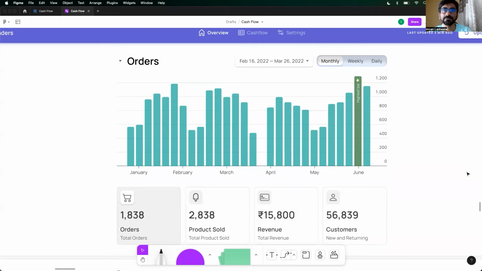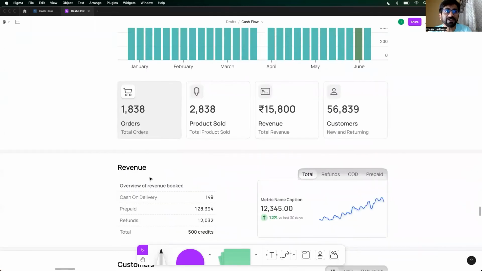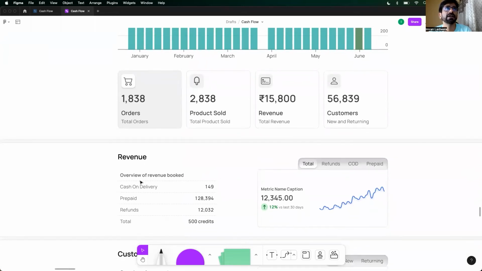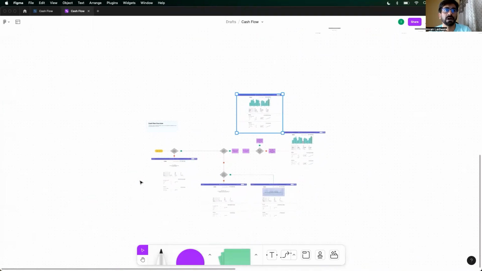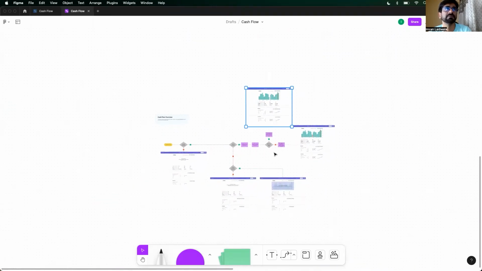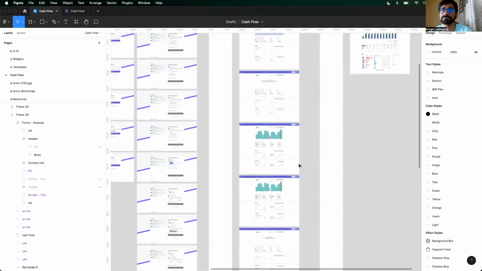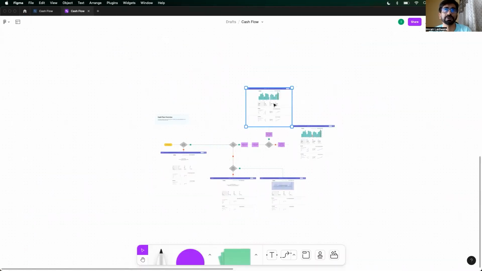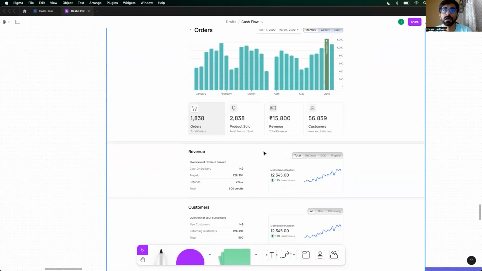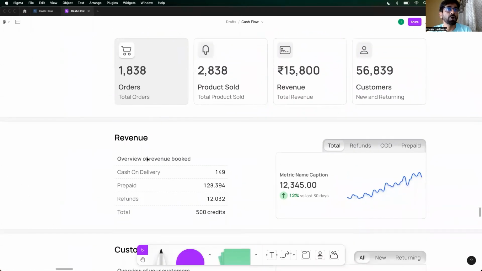But let's look at slightly more data. Revenue that we collected, right? Again, this is dummy data. In fact, let me show it to you here. So this is the breakup of revenue.